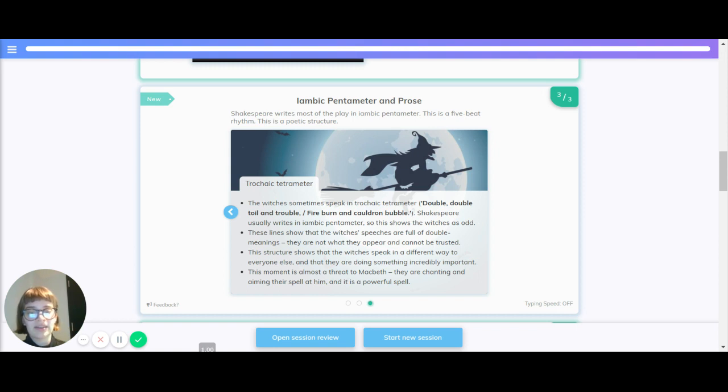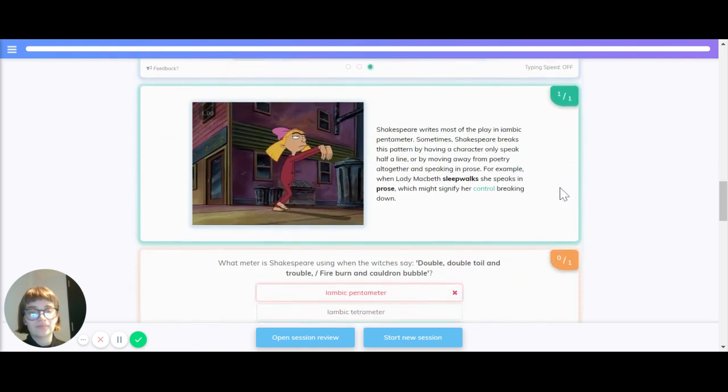This structure shows that the witches speak in a different way to everyone else, and they are doing something incredible. This moment is almost a threat to Macbeth. They are chanting and aiming their spell at him, and it's a powerful spell.